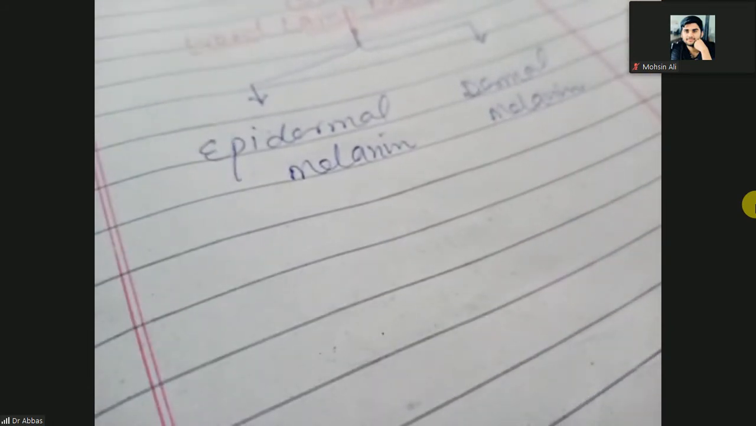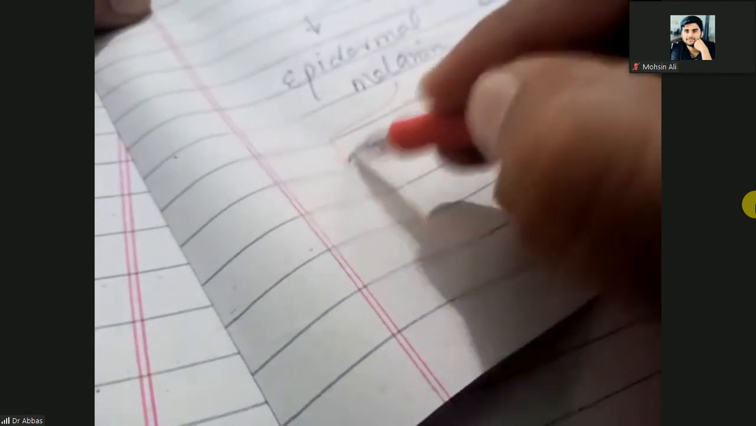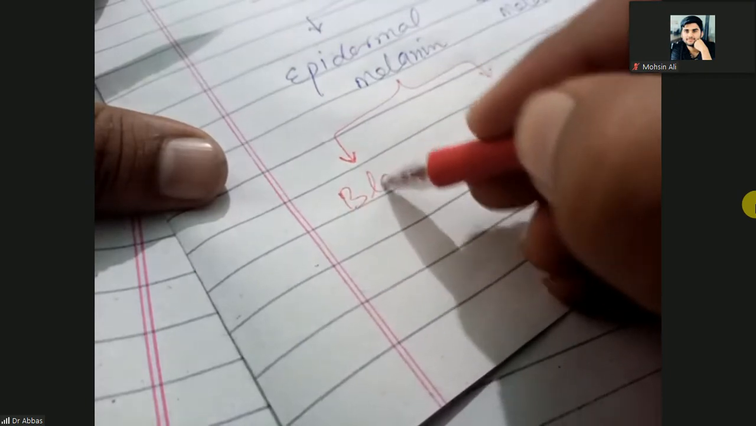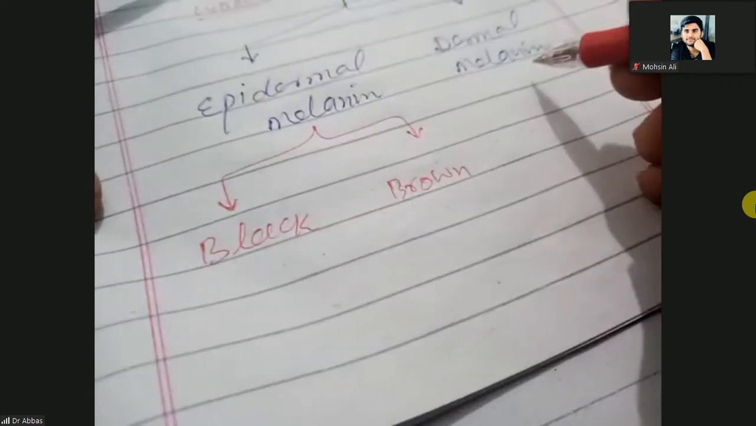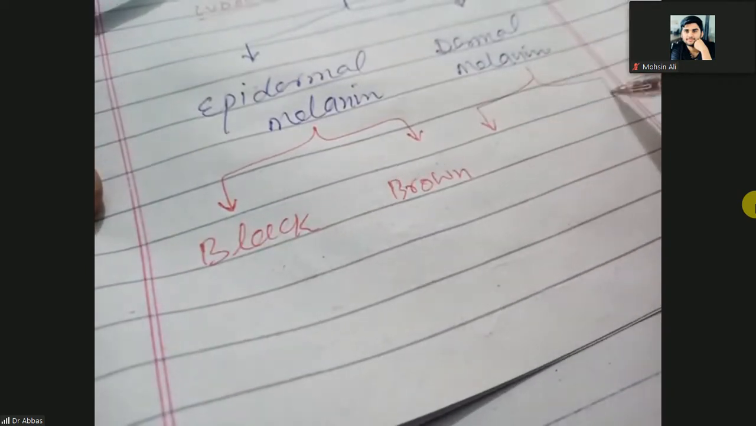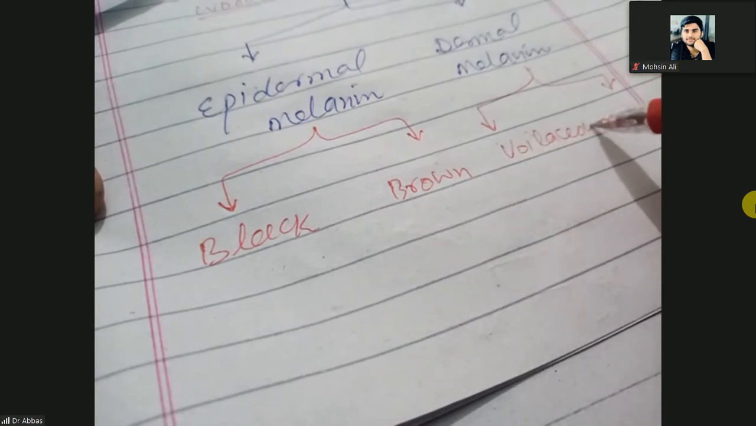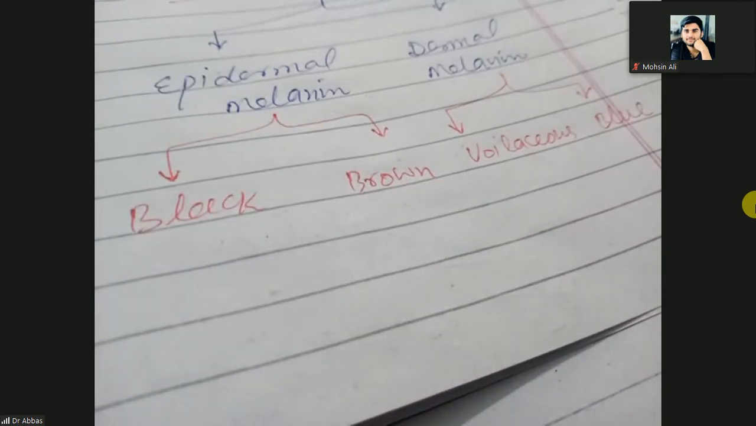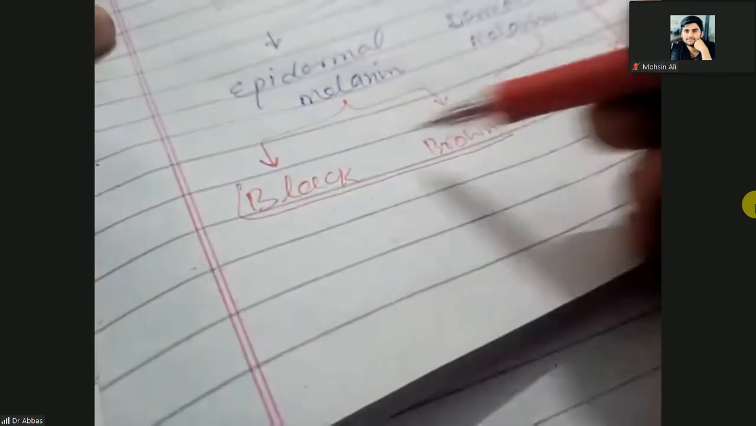Okay. So first, going into detail of the Wood's lamp examination. If there is an epidermal melanin, the color of the skin can be black or brown. If there is a dermal melanin, the color of the skin can be violaceous and blue. Clear? But this color is on the basis of the color of the skin.